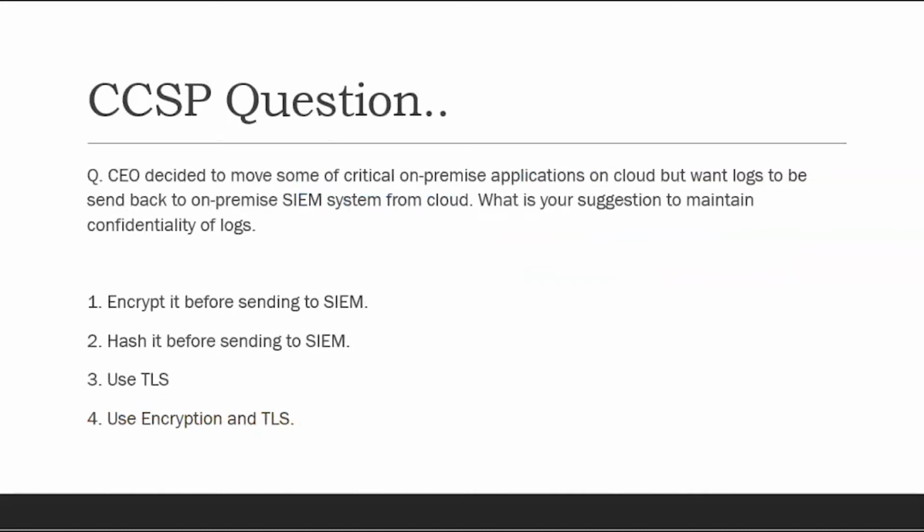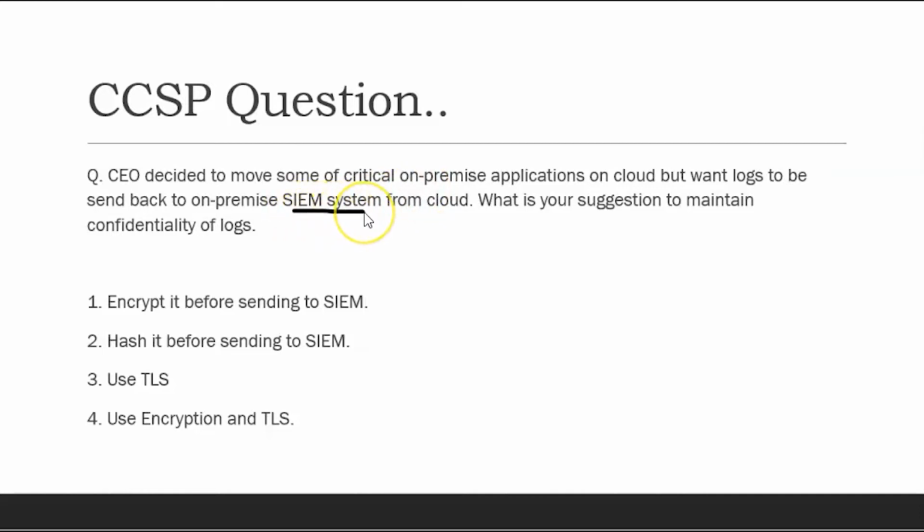And let's see one example. There's a CCSP question that I have seen in my test paper. I am trying to show that many of these questions will come this way and can be solved via these concepts. Let's say they ask that the CEO decided to move some of their critical on-premise applications to the cloud, but they want to manage the logs by their SIEM system.